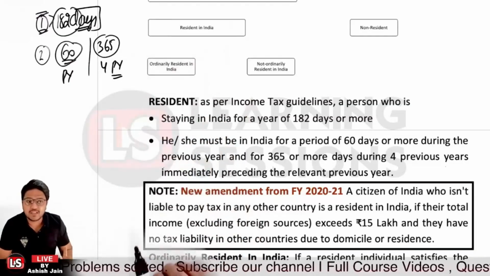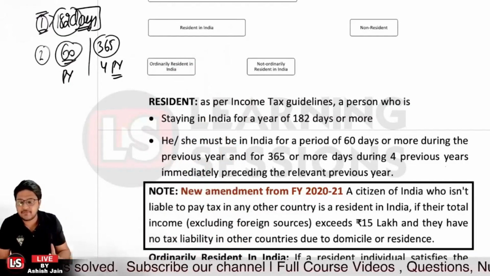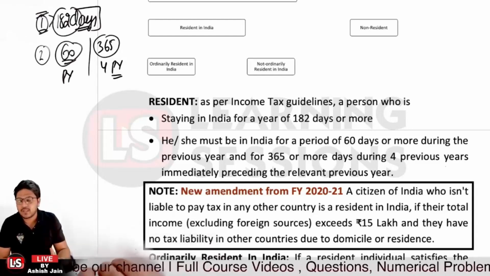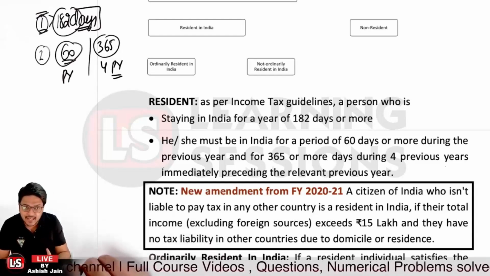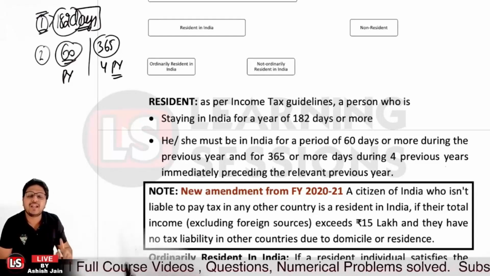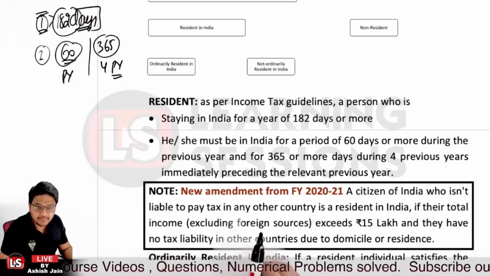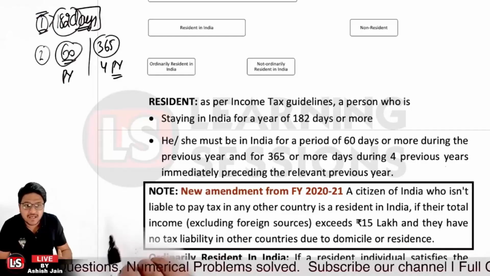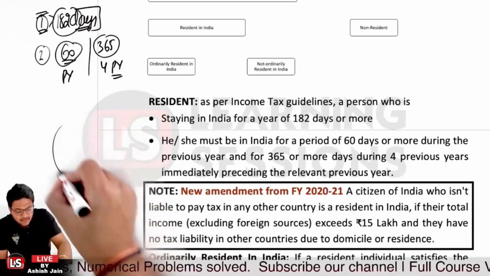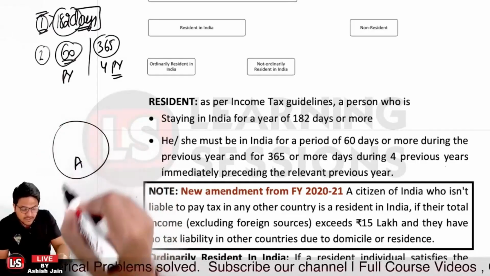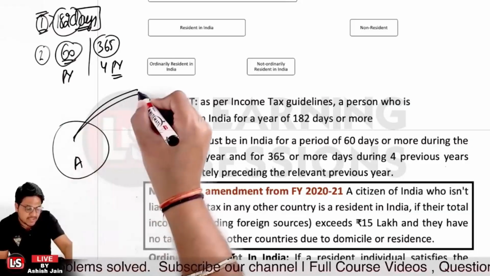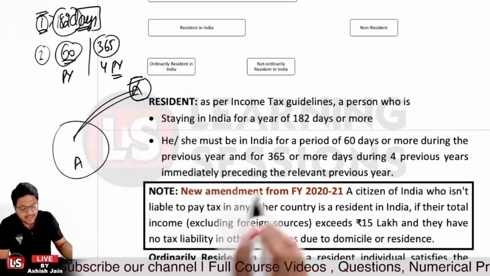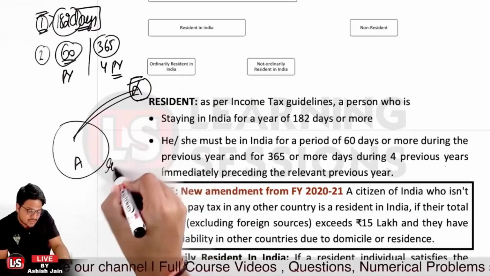Now, as per the new amendment that is active from the financial year 2021, a citizen of India who is not liable to pay tax in any other country is a resident in India. Let's say person A is a citizen of India, has no liability to pay tax in any other country, and has residential status in India.